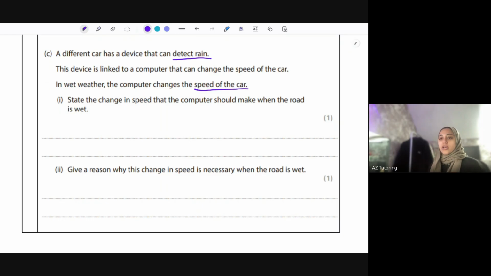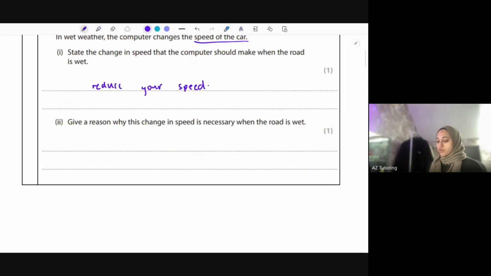So if the road is wet, it's harder to brake your car essentially, so it increases by twice the amount. Again, they ask you that in your theory test. So if it's gonna take longer to brake your car, then you should reduce your speed. So in wet conditions, the computer should reduce your speed. So a lot of this is quite common sense, really.